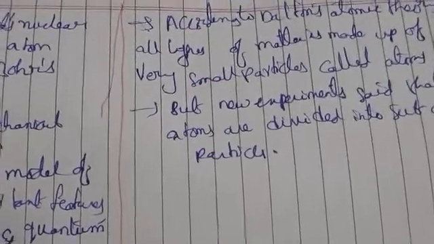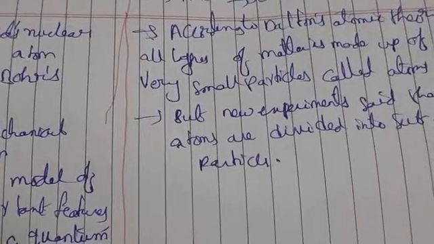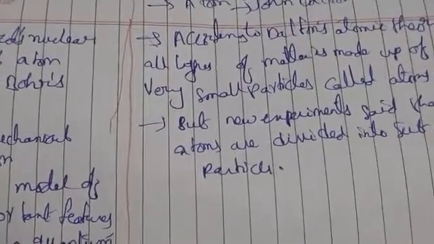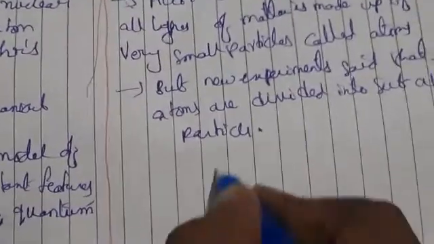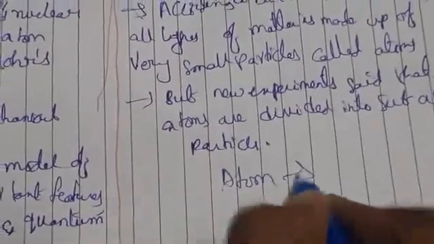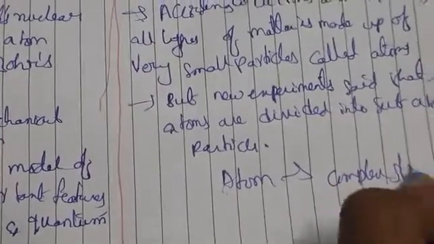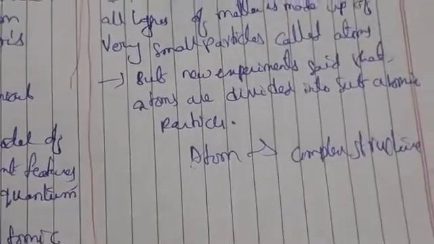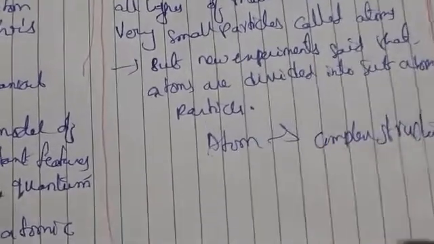But Dalton proposed atoms are indivisible, while modern discoveries showed the atom is not indivisible. It is divided into subatomic particles, and the atom has a complex structure. Modern experiments told us atoms are divisible and have a complex structure.